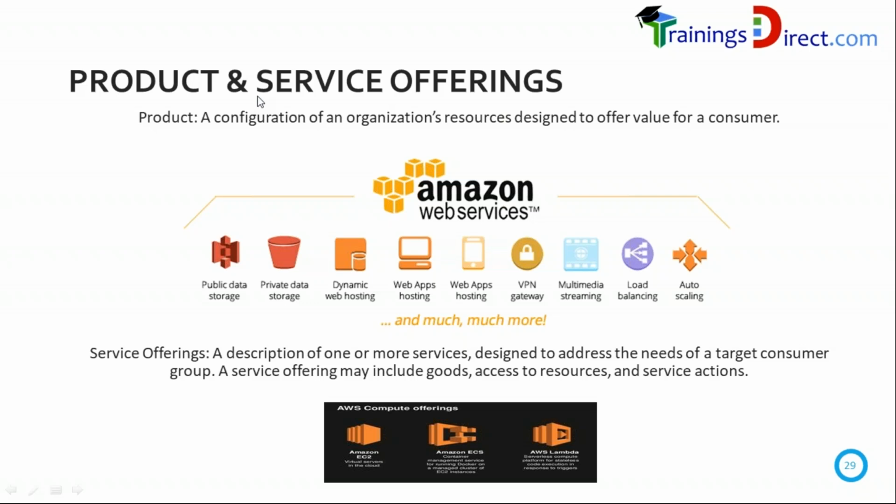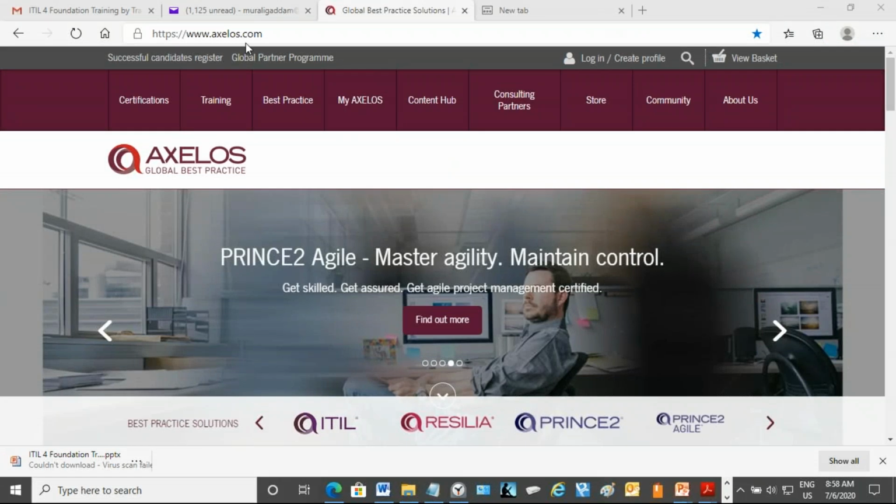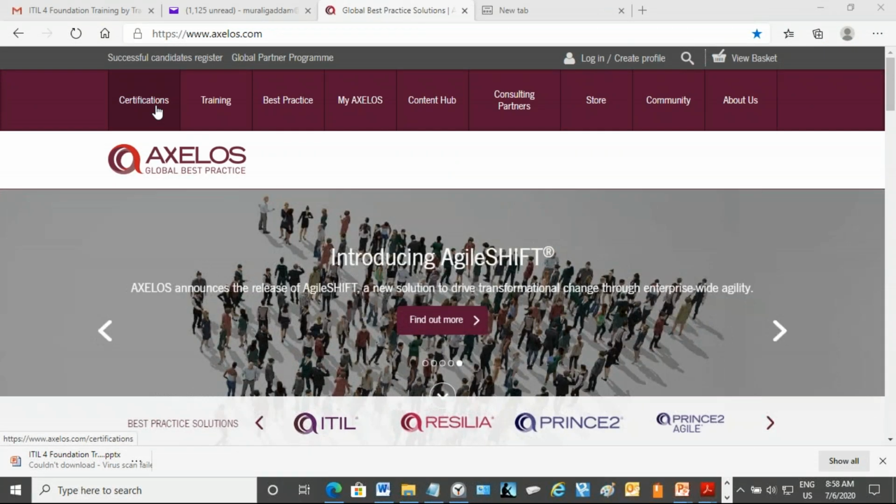So ITIL 4 is extremely interesting. I would also request you to go to the Axelos website and take a look at things on the website. There are some good videos, articles and blogs available. So let me show you briefly. This is the Axelos website, axelos.com. If you click on certifications, you will see the ITIL and other certifications here.